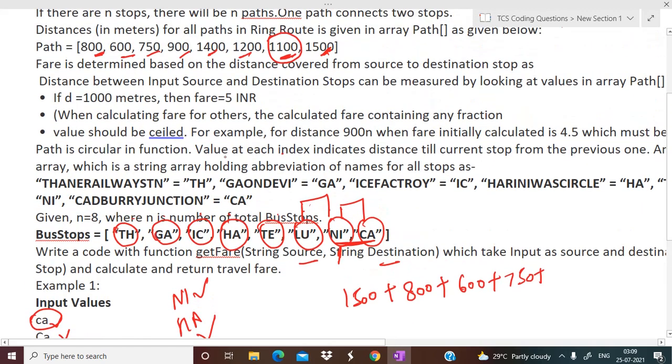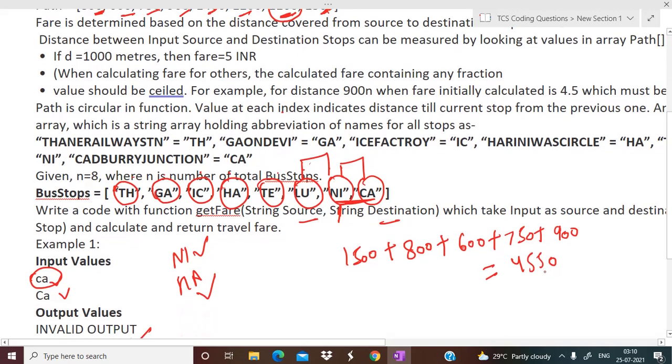Then IC to HA, what is the distance? 900, so that will be included. If you add this up, you will get 4550 as the total distance. Now, for 1 meter, what is the fare? 0.005 INR, right? So for this distance, the fare will be simply 4550 multiplied by 0.005.